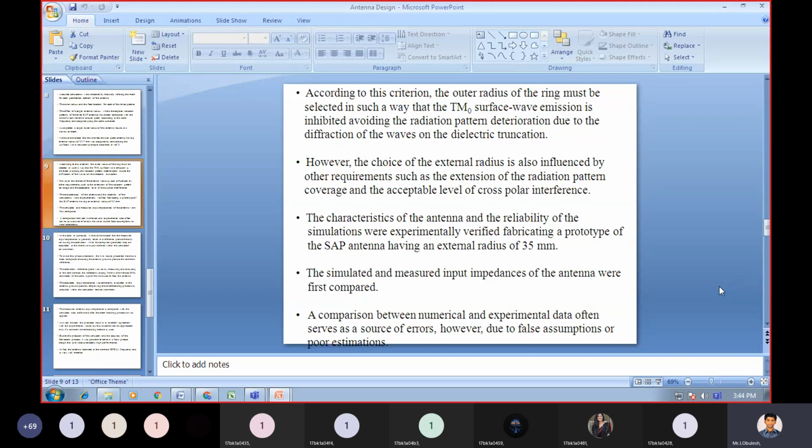The simulated and measured input impedances of the antenna were first compared.